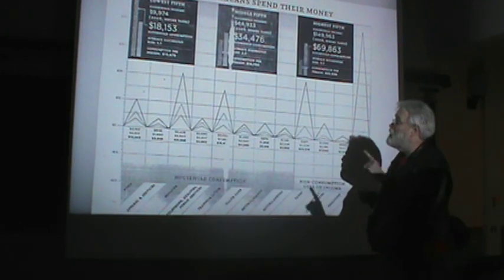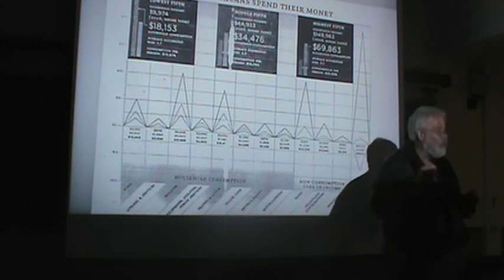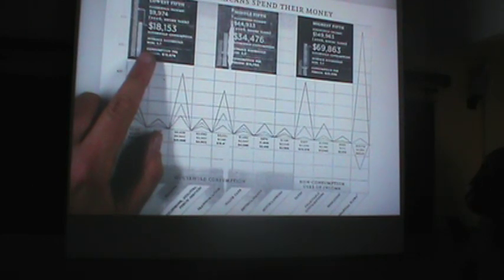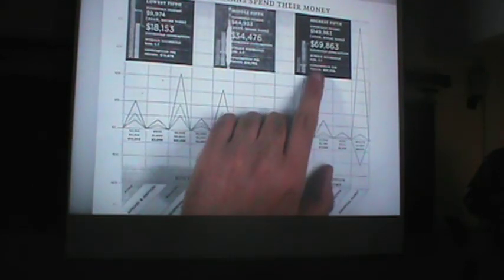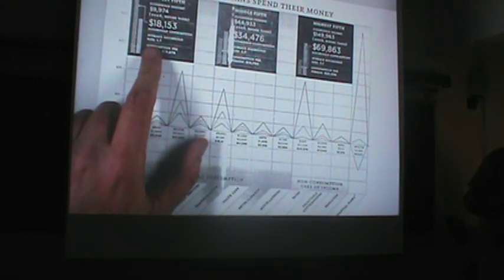Now, actually, consumption per person is distributed far more equally than those numbers suggest, because there are simply a lot more people per household in higher income households as opposed to lower income households. In the lowest quintile, there's 1.7 people per household.